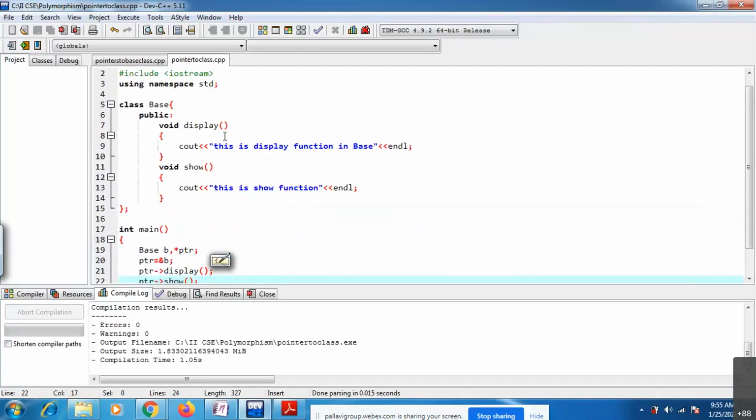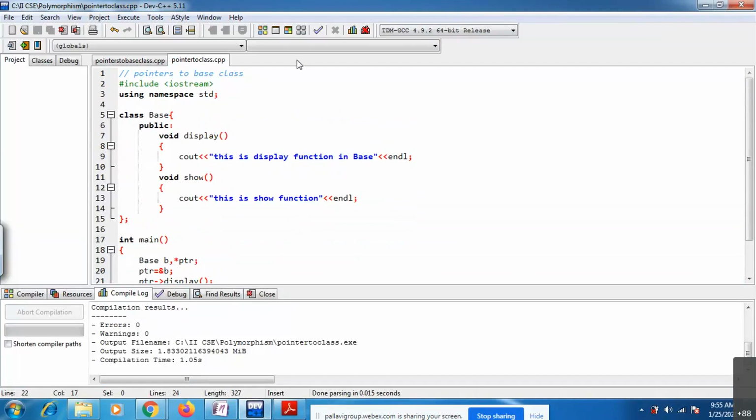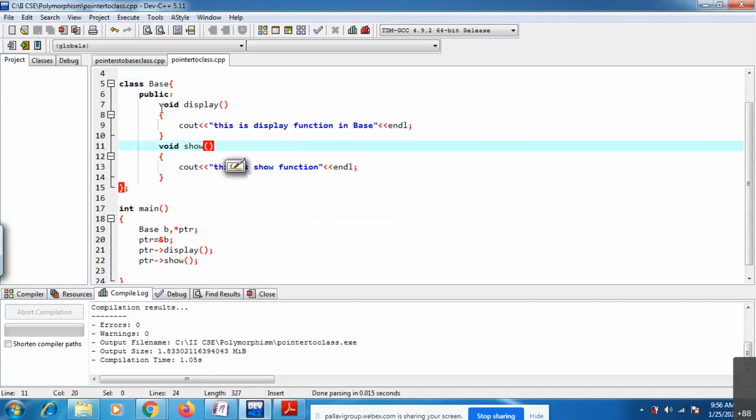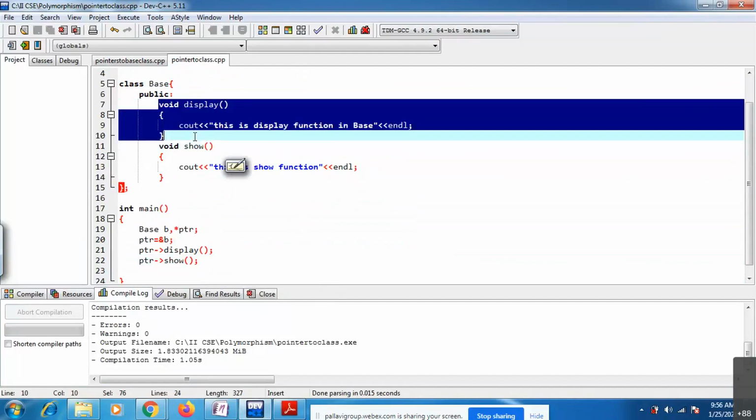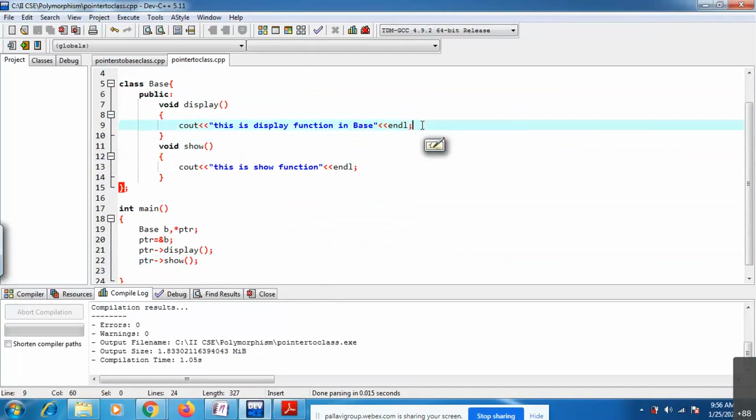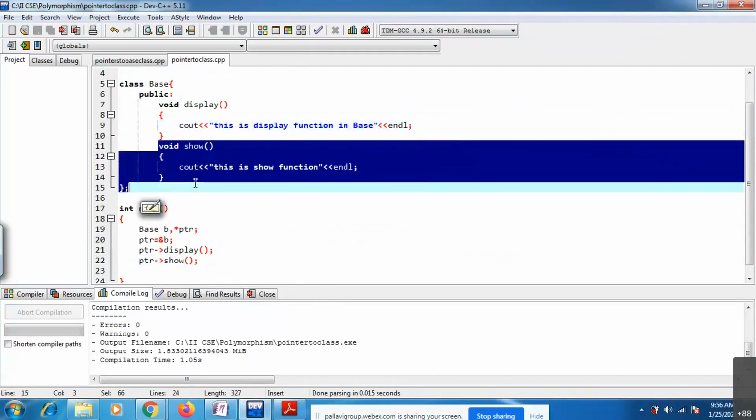Okay, consider this one class, base. Class name is base. I have two functions. One is the display function, which prints a message, "This is display function in base." I have one more function, that is show.